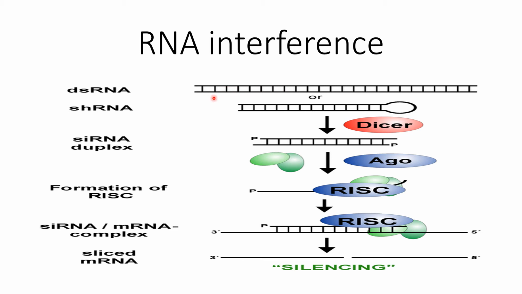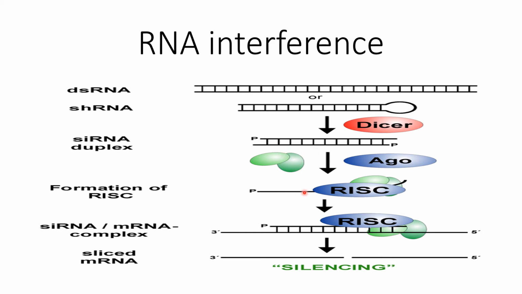Micro RNAs are produced in the nucleus as double-stranded RNA, by means of the action of Drosha and Dicer. Dicer is present in the cytosol, while Drosha is present in the nucleus, and by the action of Drosha and Dicer, this double-stranded RNA becomes single-stranded and short in length.